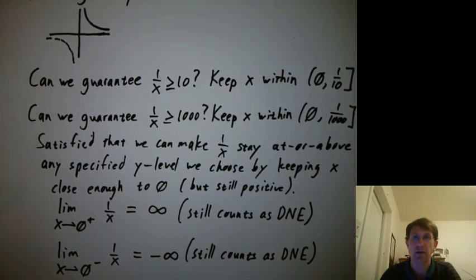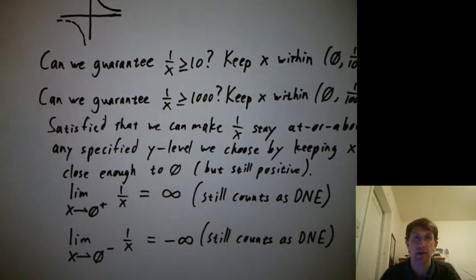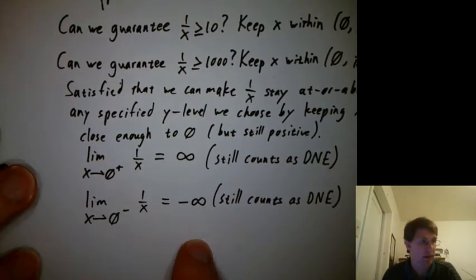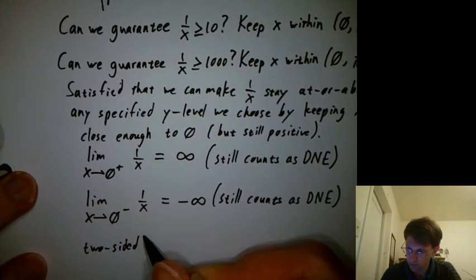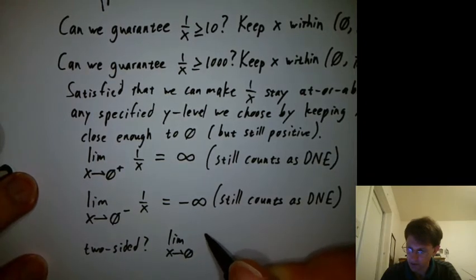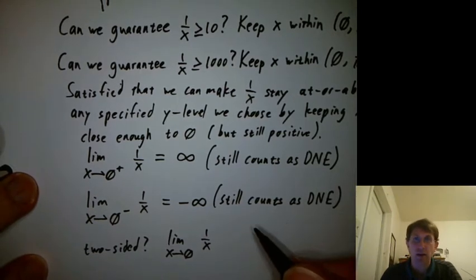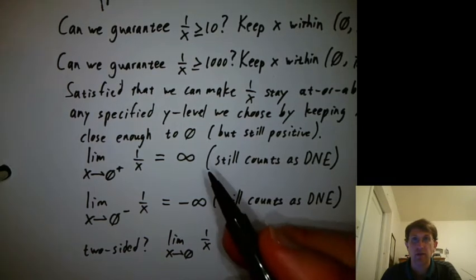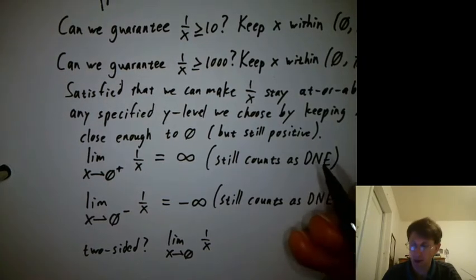So when we have limit theorems that say if the limit exists, these do not satisfy those theorems because the limit does not exist, and we're emphasizing up front it's this kind of does not exist. So what about the two-sided limit here? The limit as x goes to 0, without a plus or a minus, of 1 over x. What would we say about that? Well, it's obviously DNE. The two sides don't match, right? So I can't say it's infinity. I can't say it's minus infinity.